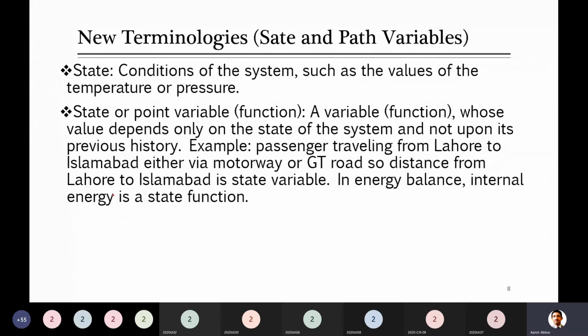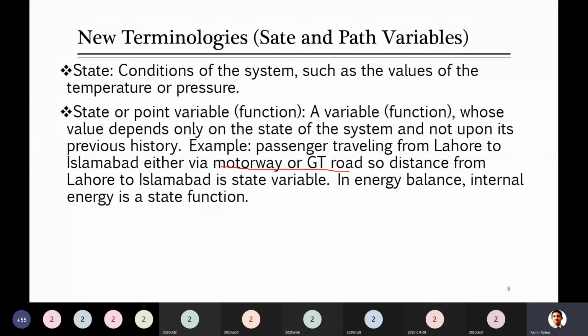There are various options to travel. If the person is moving in a car, they can adopt either the motorway or GT road. At the end of the day, someone traveled from Lahore to Islamabad, and they have reached. You say that person is away from Lahore and now in Islamabad.